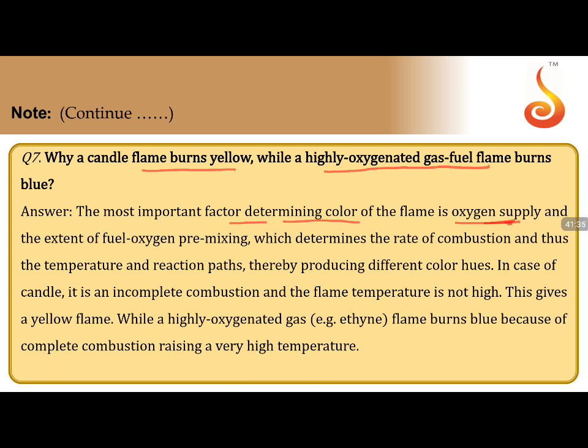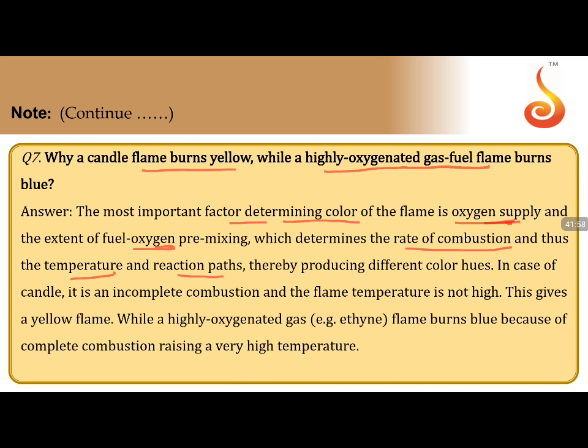Heat, because every substance has an ignition temperature. So heat, fuel, and oxygen: these three are essential. They should be in contact for a substance to catch fire. The extent of fuel-oxygen pre-mixing determines the rate of combustion and thus the temperature and reaction paths.